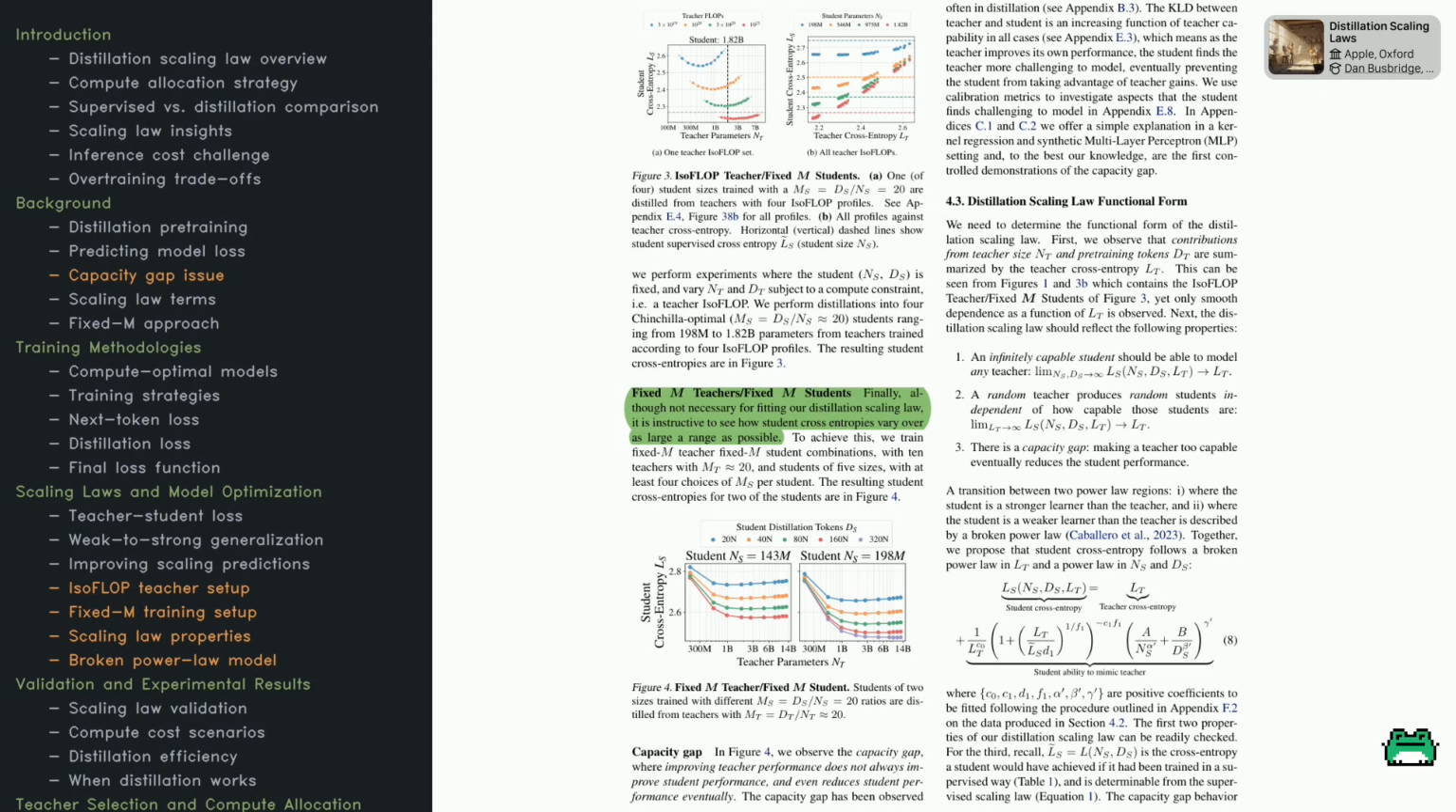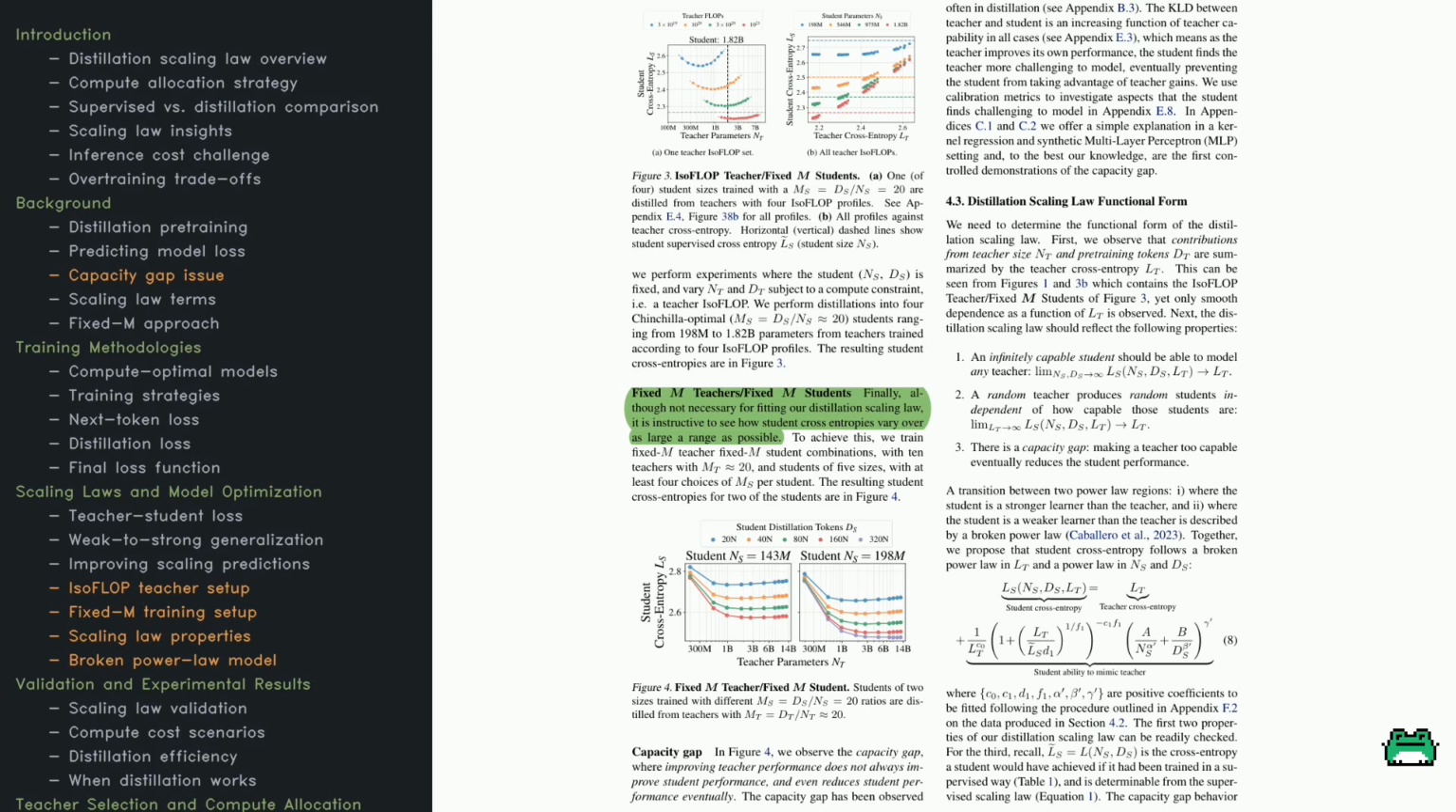First, we have the isoflop teacher/fixed M student setup, where the student size stays constant, but the teacher is trained under different compute budgets. Check out figure 3 to see how the student's cross-entropy changes based on different teacher performances. Then, they examine fixed M teachers/fixed M students, where both teacher and student sizes remain fixed, but the number of training tokens can vary. Figure 4 shows that making the teacher better doesn't always boost the student's performance. This is the capacity gap. If the teacher is too far ahead, the student can't generalize the same way, and it ends up underperforming.